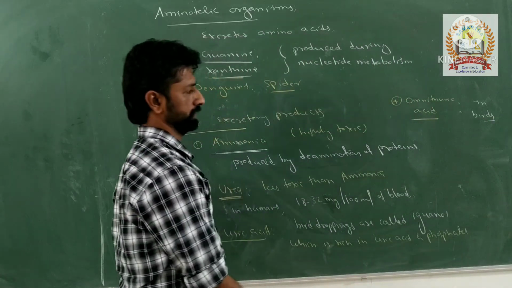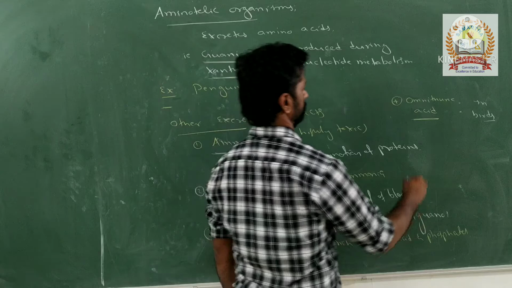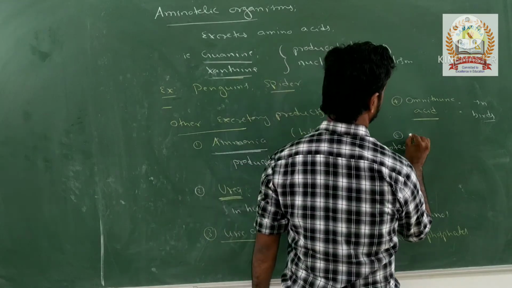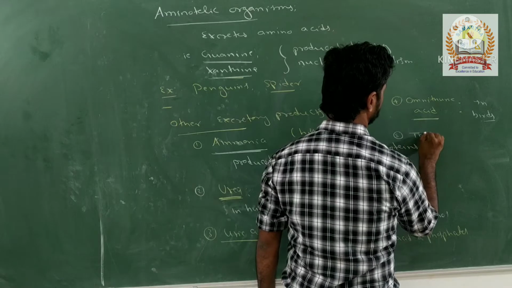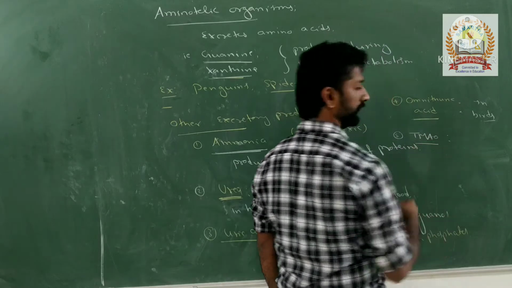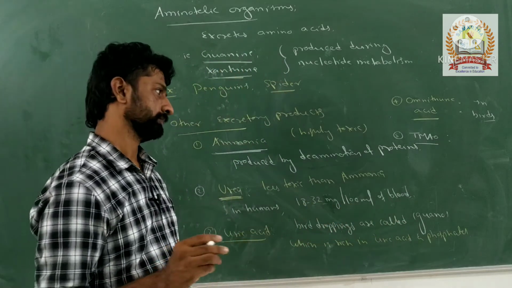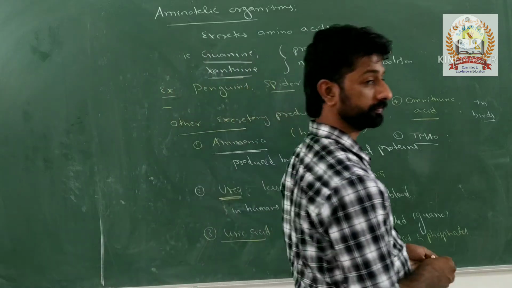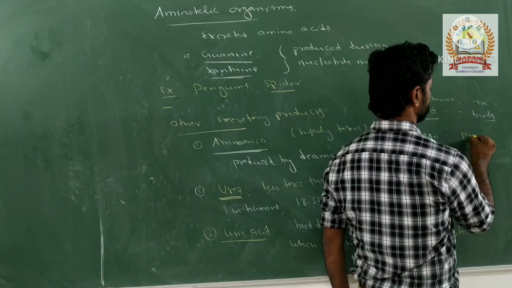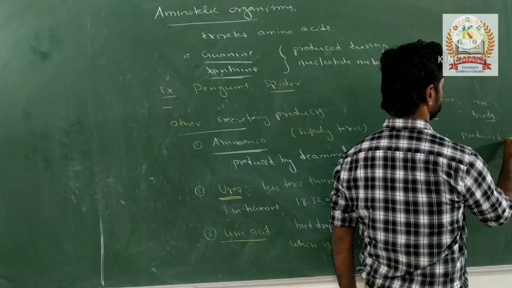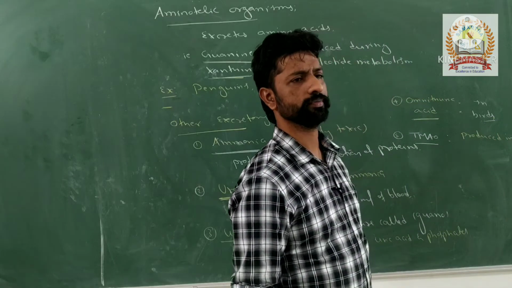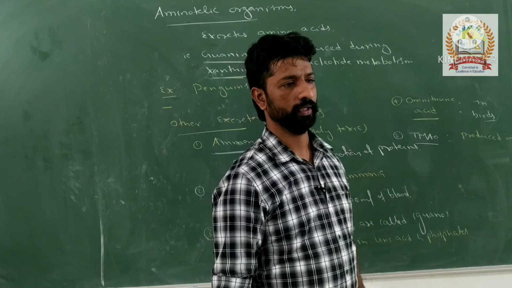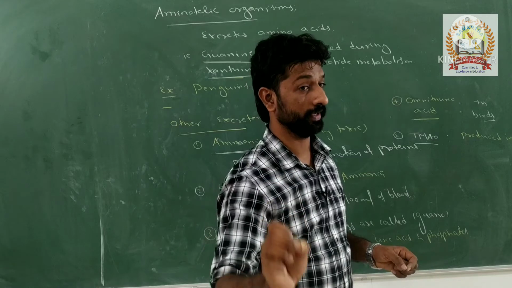Like that, there is TMAO. What is TMAO? Trimethylamine oxide. In which organisms is it produced? We discussed this while discussing osmoregulation in marine water.